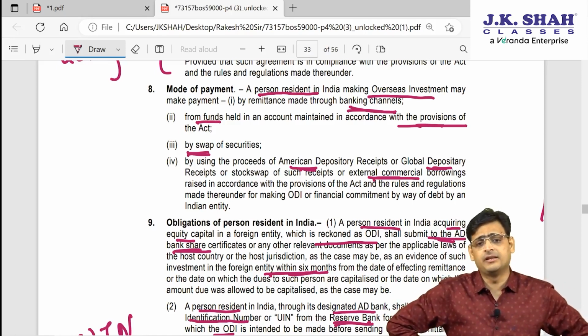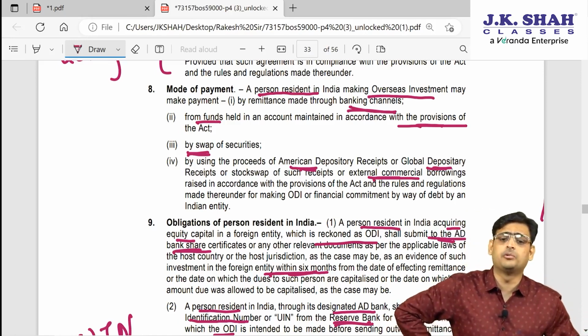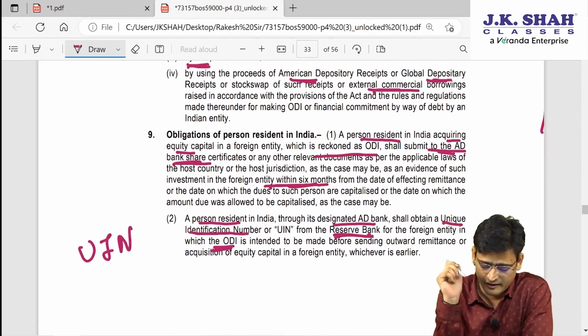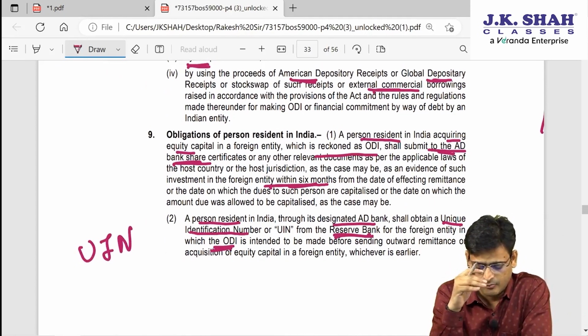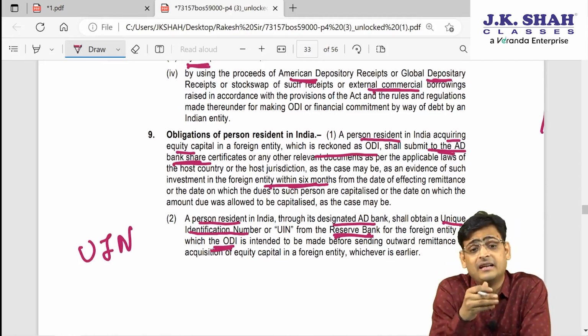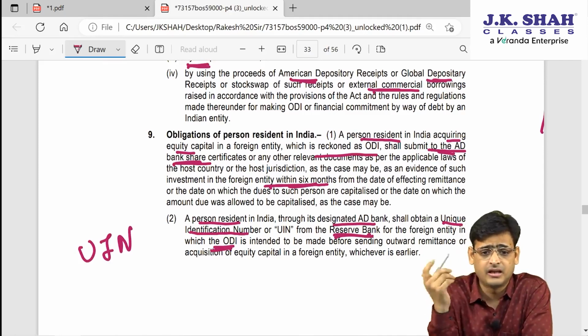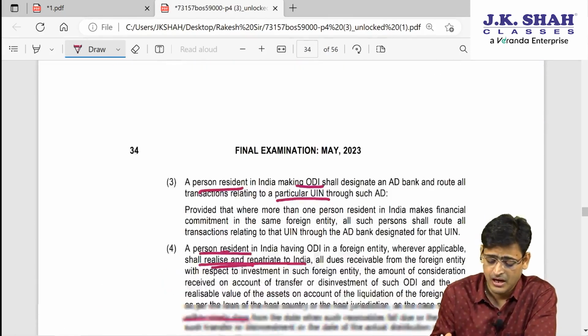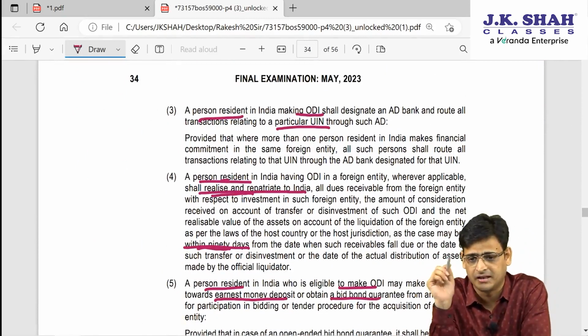Then it can be done through swap of equity, through ADR, GDR, ECB, like that. Then if a PRI wants to do it through ODI, there is an AD bank share certificate they have to submit. It has to be done within 6 months. Every ODI should be given a unique identification number, and ODI will be tracked through the unique identification number.